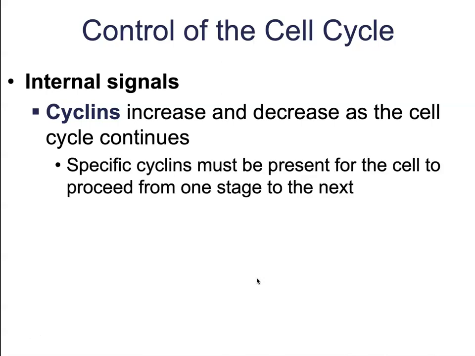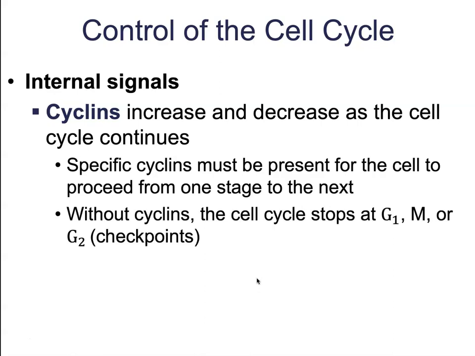Specific cyclins must be present for the cell to proceed from one stage to the next. This is because before we go on to replicate the cell, we have to check and make sure that when we duplicated our DNA, we duplicated it correctly. There are no mutations. There's nothing wrong. We're not missing a chromosome or anything like that. We want to make sure that the DNA is great before we go on to duplicate the cell. We want to make sure that we have lined up all of our chromosomes correctly before we try to divide them. So there are a lot of checkpoints that happen throughout this process.